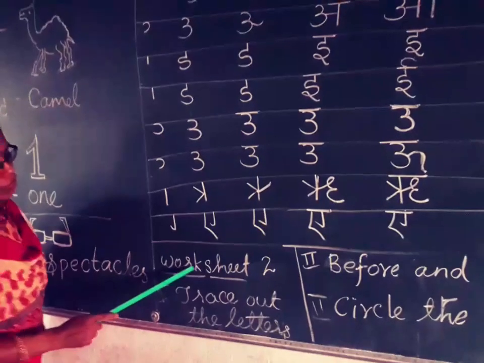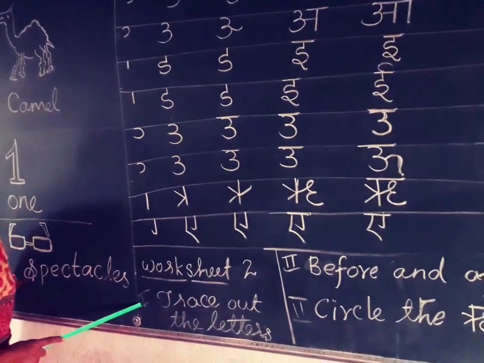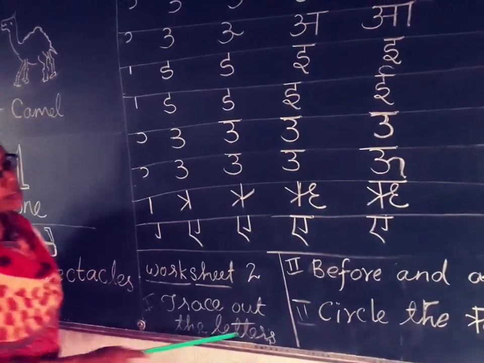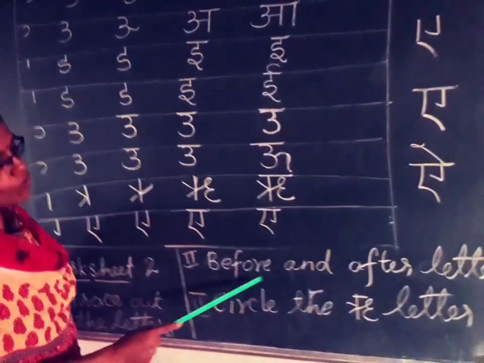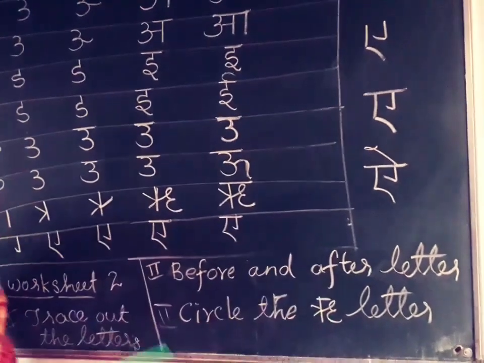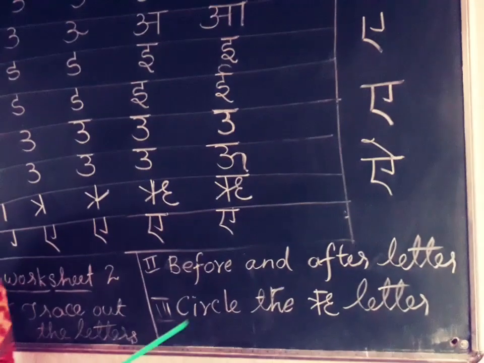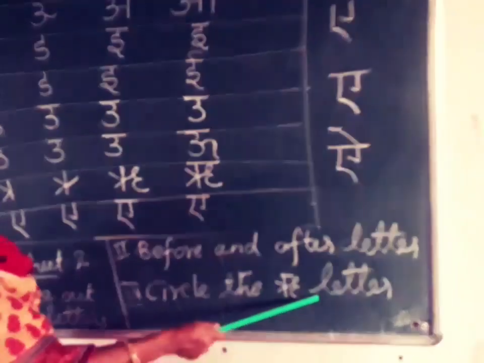Okay. Worksheet number 2. First one is trace the letter. Second one is before and after letter. And third one is circle the re letter. Okay, listen.